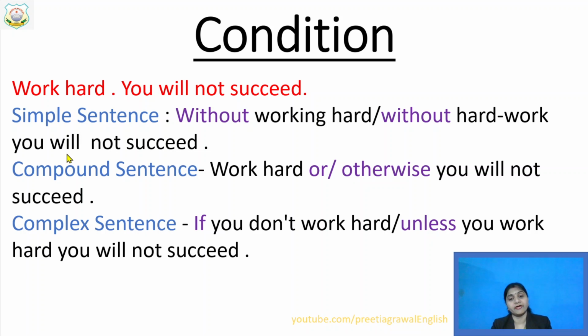And this is only one finite verb. See another example, compound sentence. If you have to change the same sentence into compound: work hard, you will not succeed. So how will you make a compound sentence? Work hard or you will not succeed, or work hard otherwise you will not succeed. So you can use "or" also, "otherwise" also. These both are your coordinators. These both are your conjunctions which you use in a compound sentence.